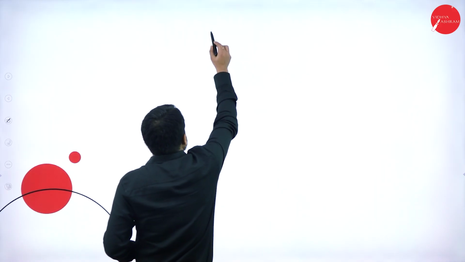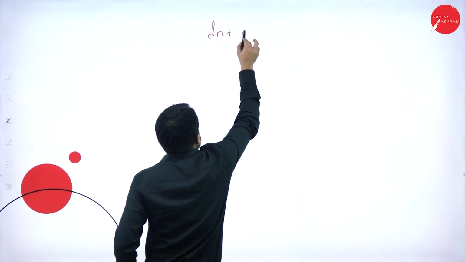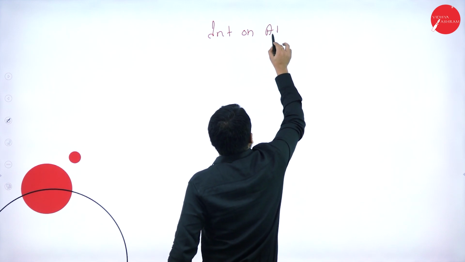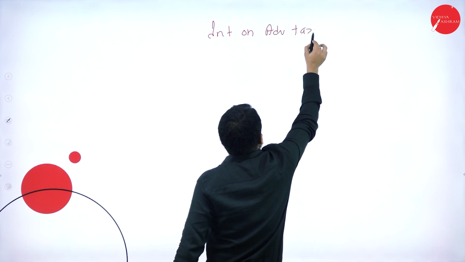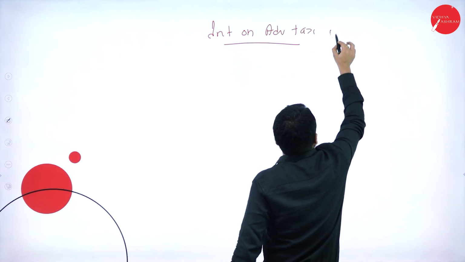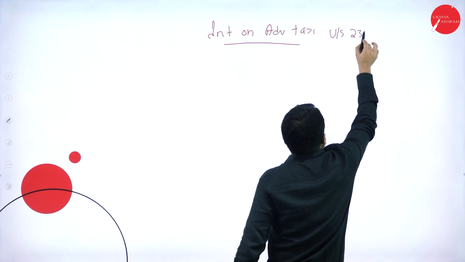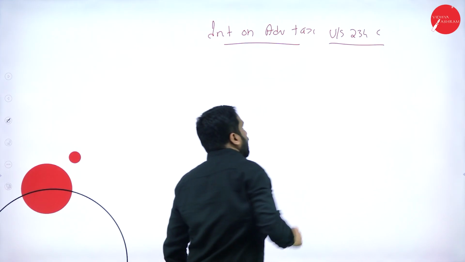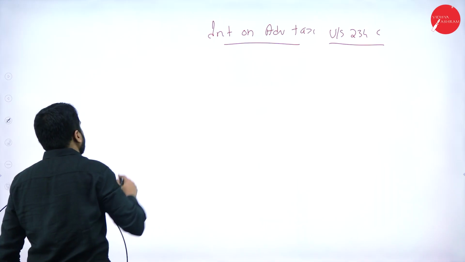Before you do your advance tax, always remember you should know what your taxable amount is. To know the taxable amount, you should have the knowledge of all the deductions. Now, I'll show you one small problem regarding interest. Interest on advance tax. So, under section 234C, assume that in the question they have mentioned